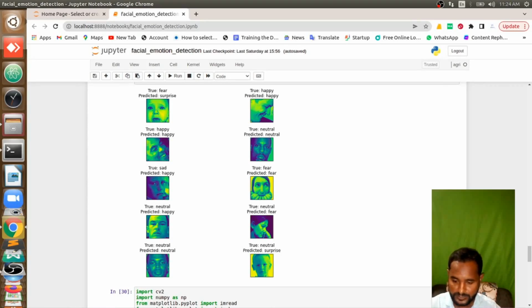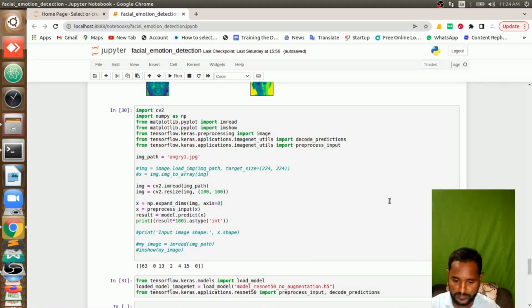Today we will see a concept called how to detect a facial emotion using deep learning. So now we will start with coding. You can see on the screen. First I will show you the result.